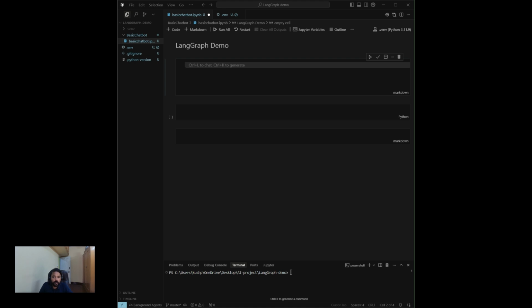Today we'll deep dive into one of the very important frameworks of agentic AI, that is LangGraph. Previously, I've covered CrewAI, I've covered OpenAI Agentic AI, then we have Microsoft Autogen. Today we'll deep dive into LangGraph. LangGraph is basically the most used agentic AI framework till now.